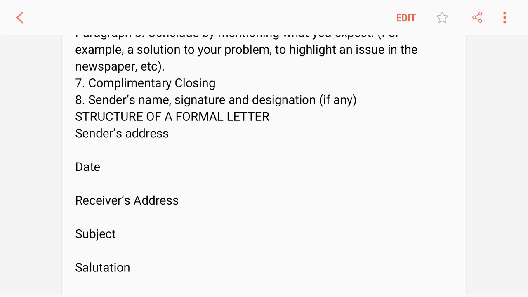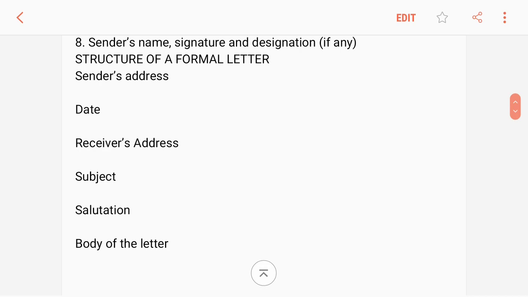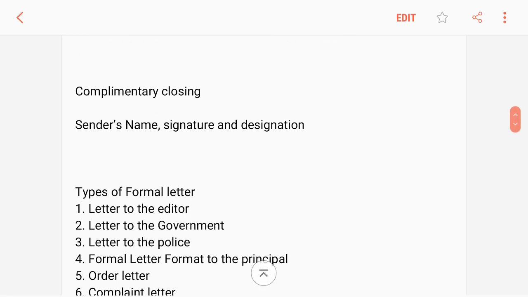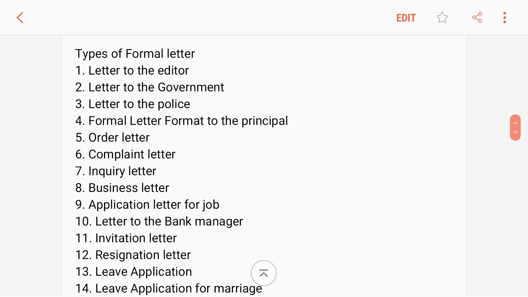And now the structure of a formal letter. You can see the structure of a formal letter. It includes sender's address, date, receiver's address, subject, salutation, body of the letter, complimentary closing with sender's name, signature, and designation.